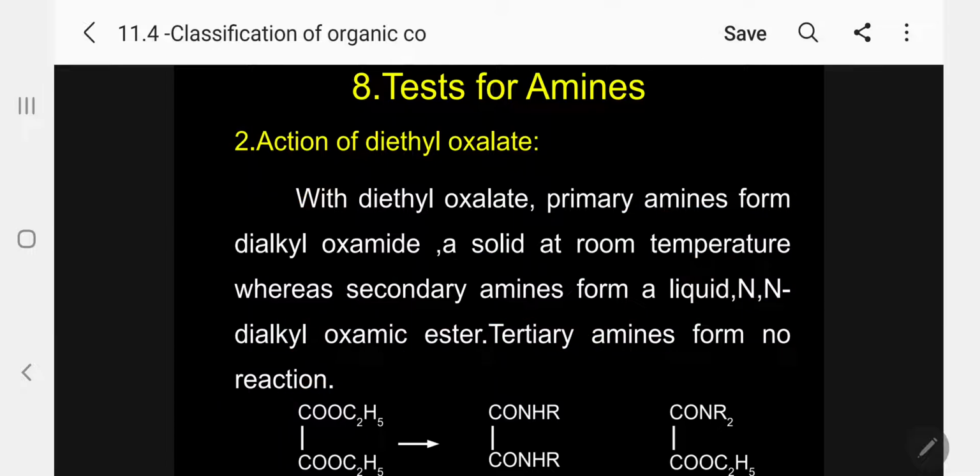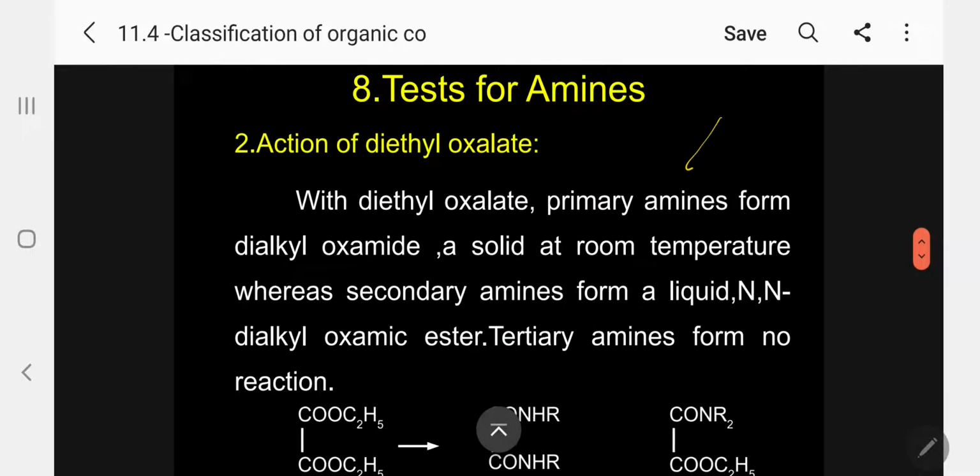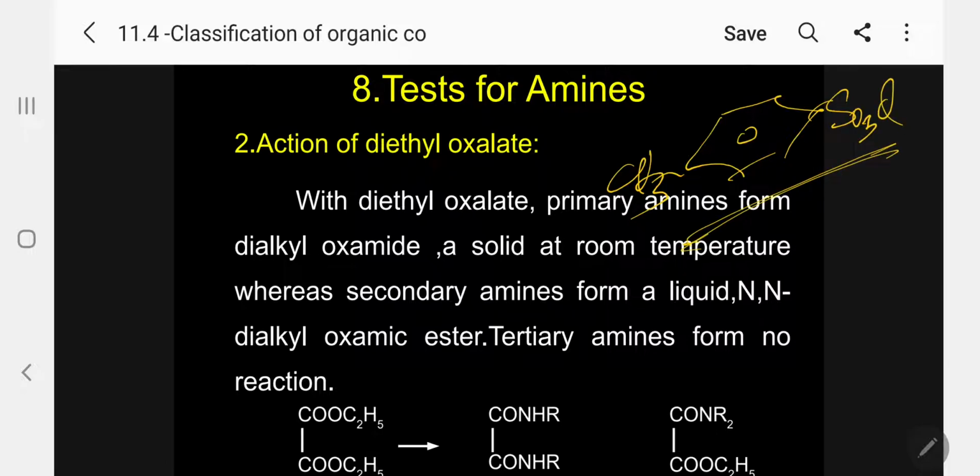There is another test, called the Hinsberg reagent. What is the Hinsberg reagent? It is para-toluene sulfonyl chloride. This is the commonly used reagent, the Hinsberg reagent.